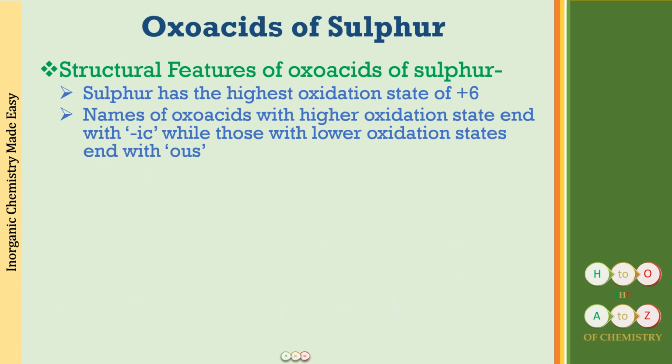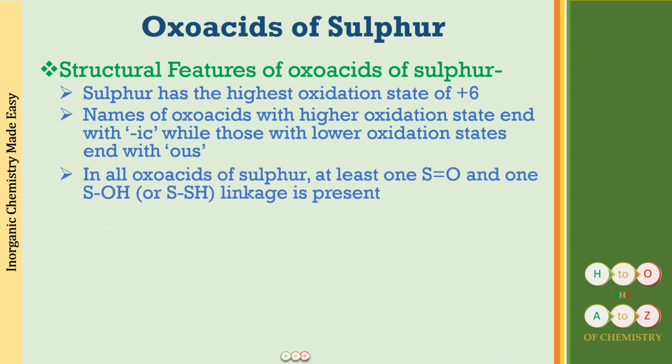Okay, the next thing is that the oxo acids with a higher oxidation state end in -ic. The lower oxidation state ones end in -ous. Sulfuric acid is going to have sulfur in a higher oxidation state than sulfurous acid, whereas dithionic acid will have sulfur in a higher oxidation state than dithionous acid, and so on.